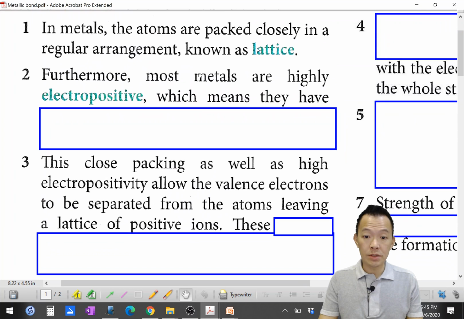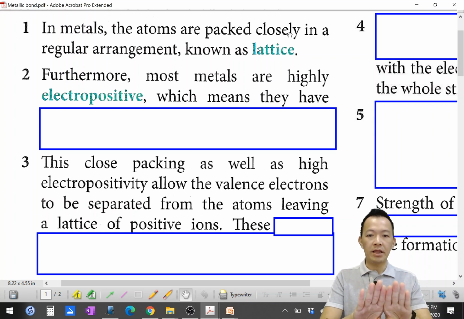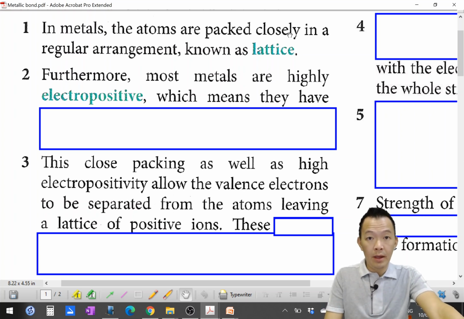Same thing, 同样的东西，不过我读书给你听，我要教你写句子。So in metal, the atoms are packed closely, in a regular pattern. 排得很美很美 known as lattice, 这种排法就叫 lattice.